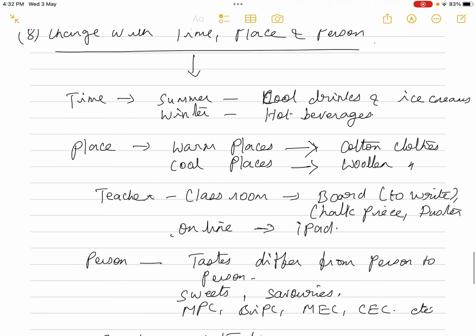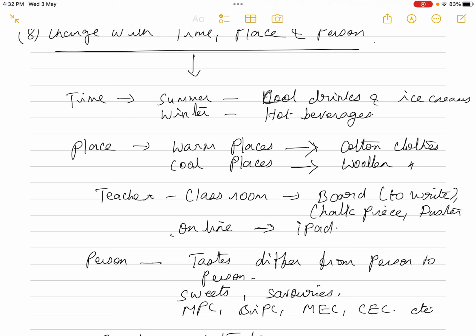And when you take a teacher, if I am taking the class in a proper classroom in offline mode, I need a board to write, a chalk piece, a duster. But now I'm taking the class online, so instead of a board, chalk piece or duster, the requirement is now my iPad, this device, isn't it? Because I'm taking the class online, I need this device.